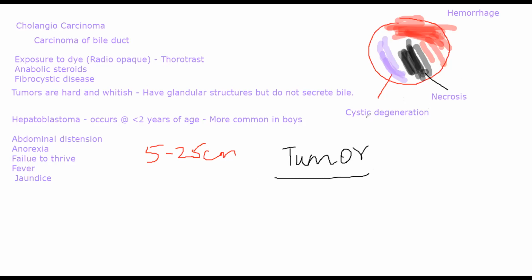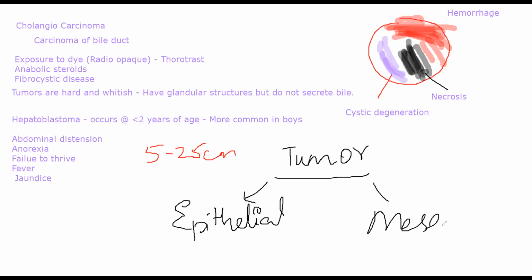Those cells are of two different types. They can be epithelial cells or they can be mesenchymal cells. Generally, epithelial cells can be either embryonal cells or fetal hepatocytes.